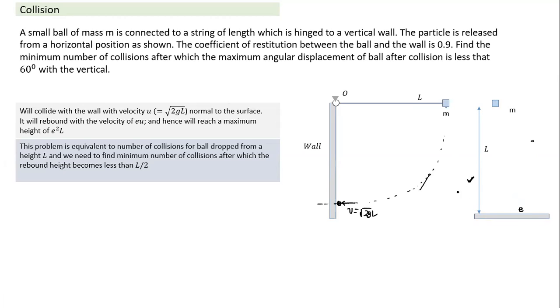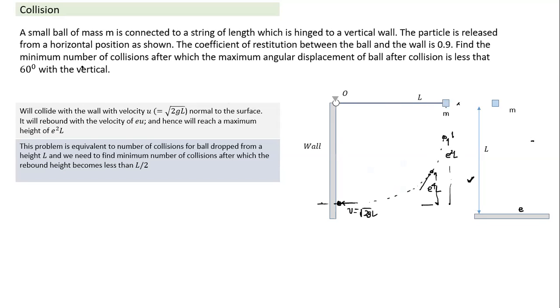Otherwise, without this also we can do the same. So the question gives: it will rebound, and what height will it reach? It started from height L from the point of collision. It will reach a height equal to e squared L after one collision. After reaching that height, it will move back and collide again, and go back again. So the first time it will reach a height equal to e squared L from the bottom. After the second collision, it will reach a height equal to e to the power 4 L, and so on. It will continue like this.